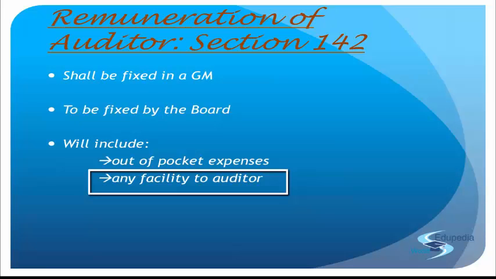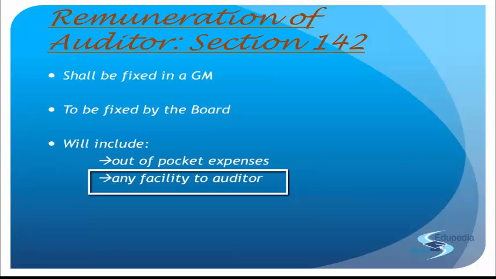right? But again, understand that remuneration will never include any remuneration paid to the auditor for any other service rendered by him that the company has requested. So anything related to the audit will be included, but anything that is not related to this audit, but it's a remuneration for some other purpose, will not be included into the remuneration for audit. Got the point? So that is about the remuneration, nothing else. So it is fixed by the members in general. For the first auditor, yes, the directors. And then what is to be included? The out-of-pocket expenditures and anything the company spends for the auditor's facility is also included into the remuneration portion. Okay with that?